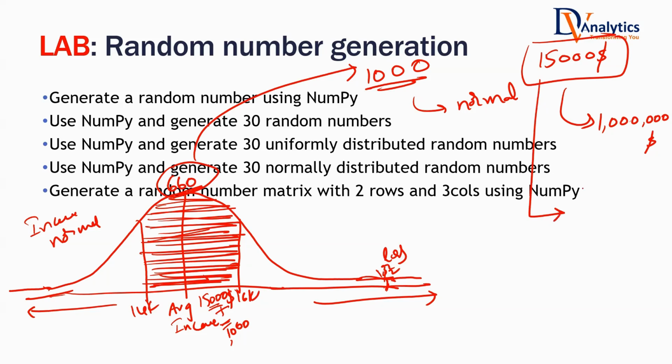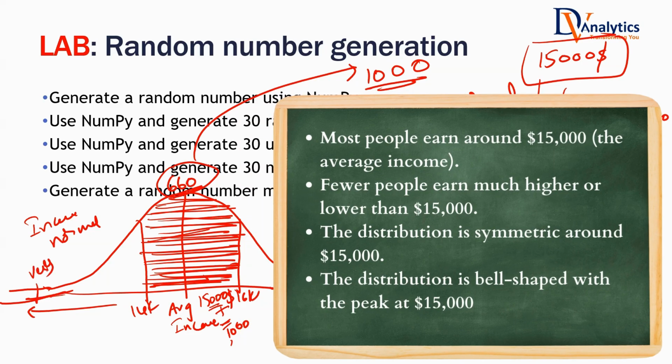Now the average is $15,000. Is there a chance that somebody is earning only $1,000 per month? Is there a chance? The possibility is there, but the number of such people is also very small. So this is known as normal distribution, or the bell curve. Have you ever heard of this concept called bell curve? Most of the people will be around the average. Far below the average, very few people will be there. Far above the average, very few people will be there. That is known as normal distribution or the bell curve.